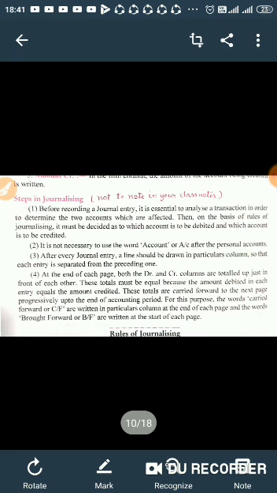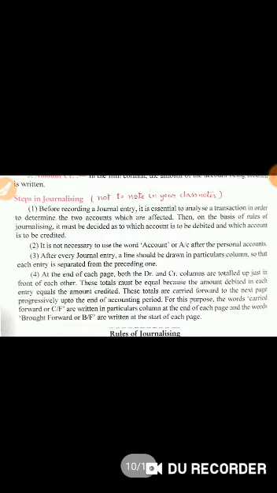Third, after every journal entry, a line should be drawn in the particular column so that each entry is separated from the preceding one. We will see. And at the end of each page, both the debit and credit columns are totaled up just in front of each other. These totals must be equal because the amount debited in each entry equals the amount credited.